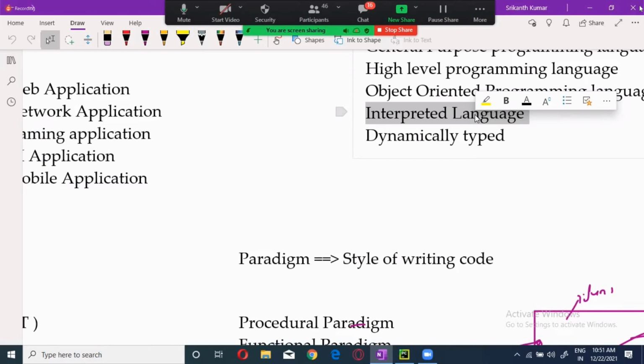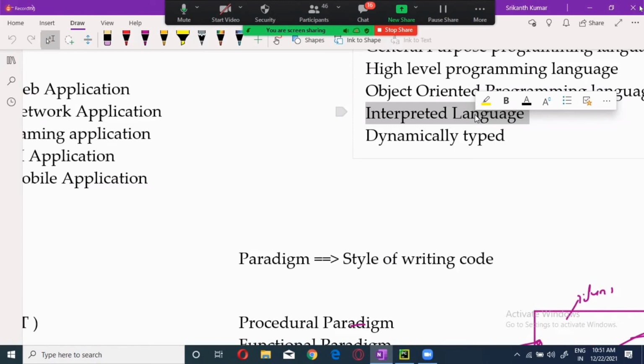Now, what is the advantage of this? The whole load of execution will be split up. The compiler does its work and the interpreter does its work. Wherever the compiler is required, it will take care, and wherever the interpreter is required, it will take care. When you write code, if only the interpreter is there and there are 100 lines of code with an error on the 90th line, the output of the first 89 lines will be seen, and after that the program will terminate.